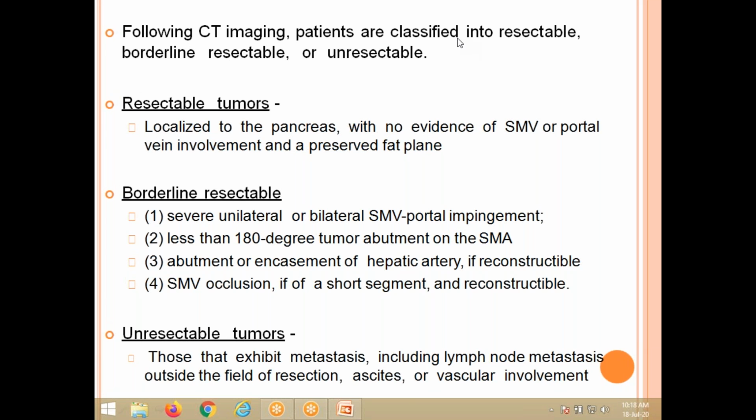Following CT imaging, patients are classified into resectable, borderline resectable, or unresectable. Resectable tumors are localized to the pancreas with no evidence of superior mesenteric vein or portal vein involvement, and preserve fat planes.